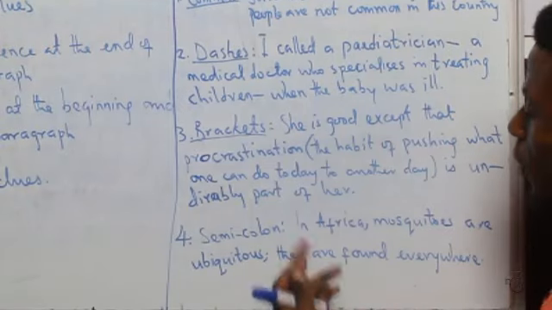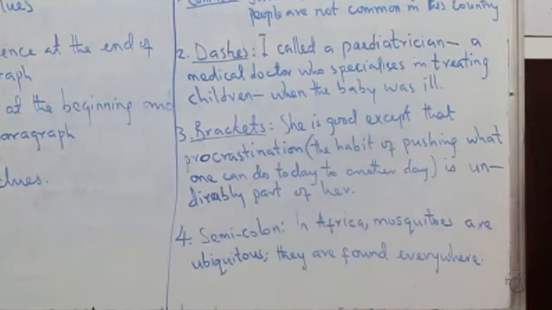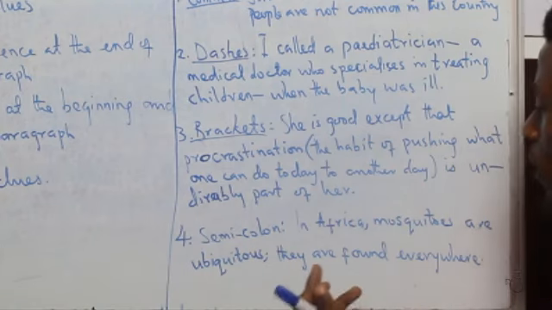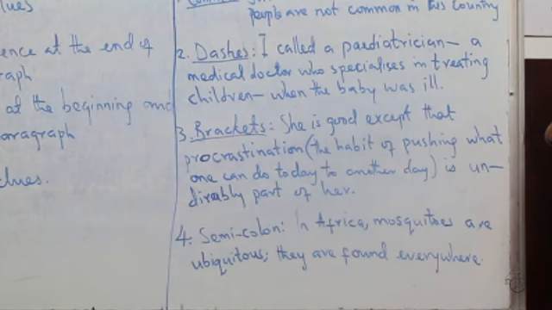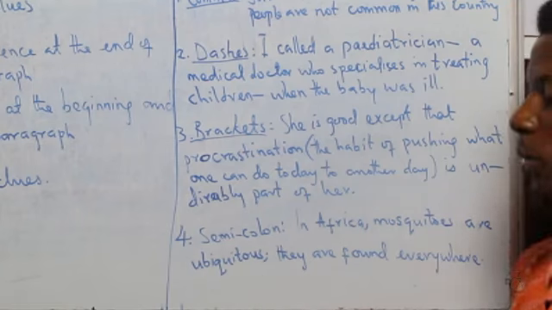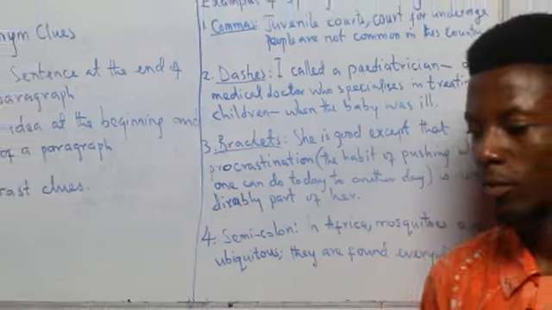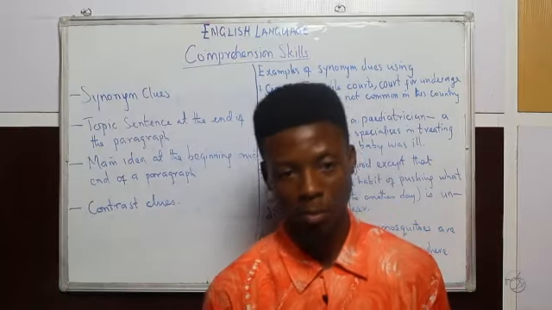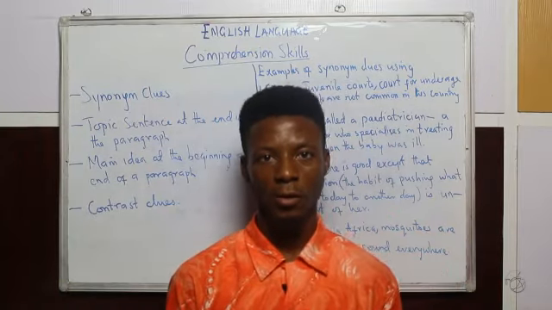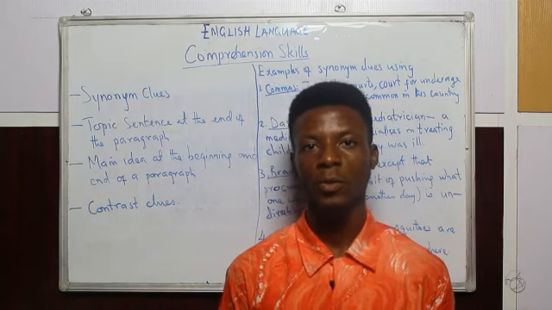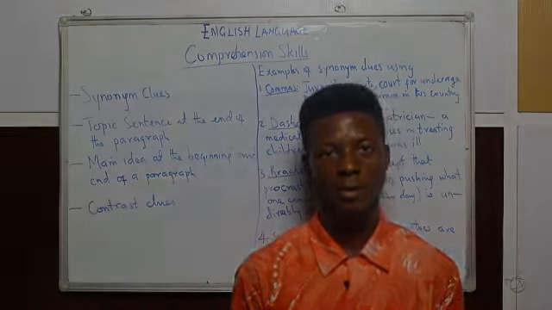And the use of semicolon. In Africa, mosquitoes are ubiquitous. They are found everywhere. The introduction of the semicolon here gives the definition or the meaning of what we mean by mosquitoes being ubiquitous. A few questions are going to pop up on the screen for us to practice on. If we find any difficulties on them, we can go back and review the video.